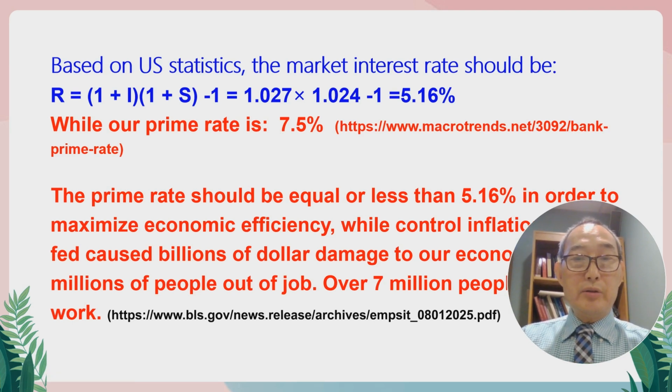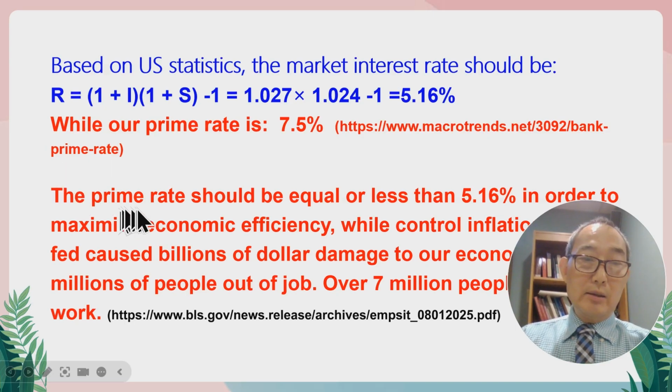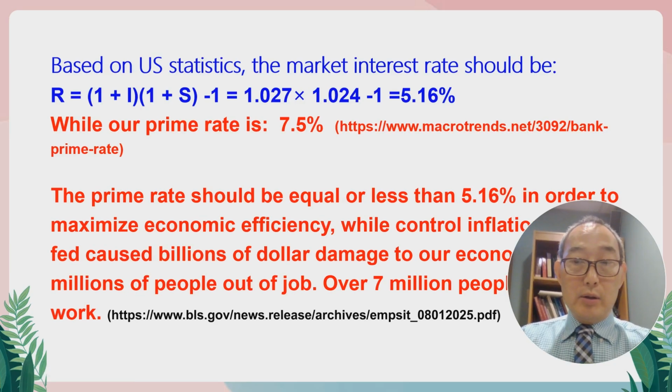consumer and business interest rate, is 7.5%, which is not correct. The prime rate should be equal to or less than 5.16% in order to maximize economic efficiency while controlling inflation.